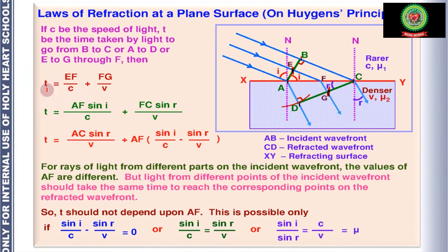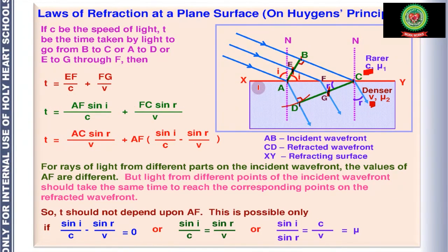So t is equal to, again, distance divided by speed. We have applied that formula. So here the distance is EF divided by c, because here the speed of light is c. In the second medium, the speed of light is v. Therefore, the formula will be FG divided by v. So the total time is t only.